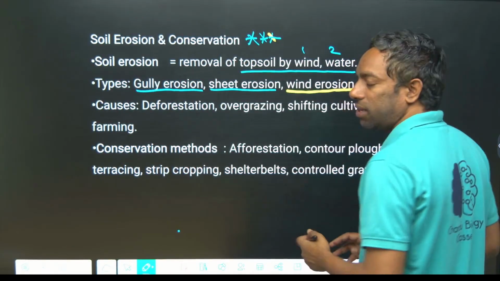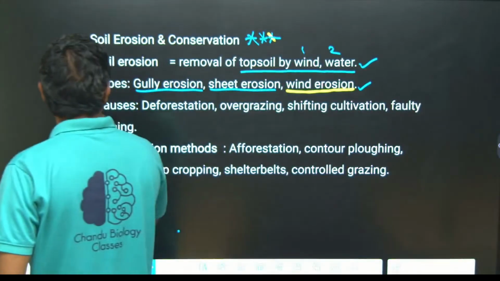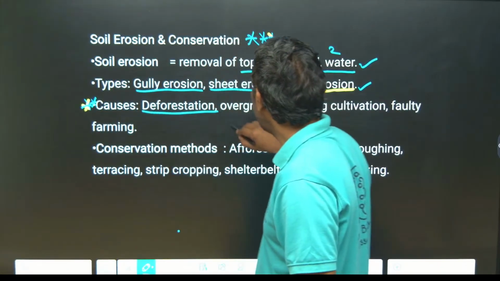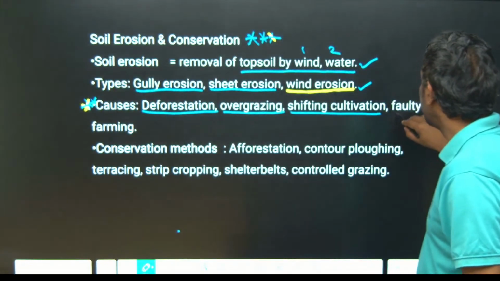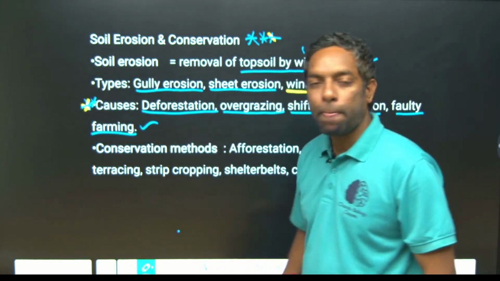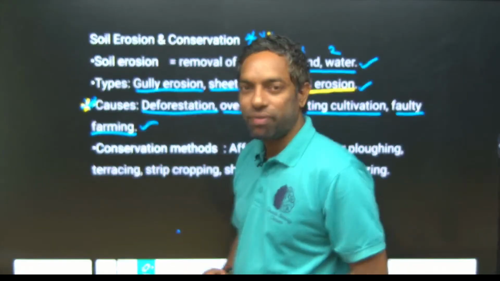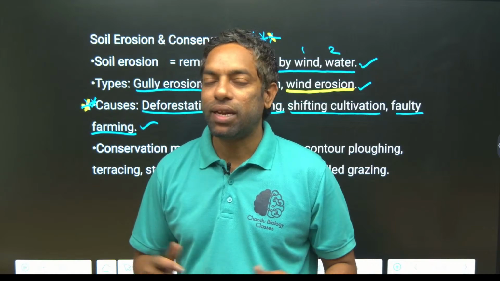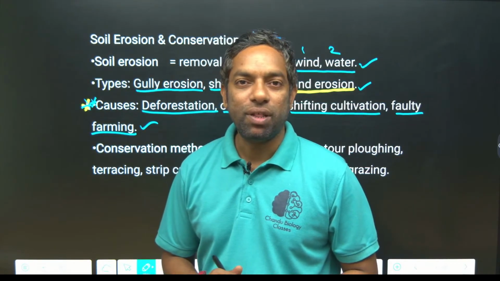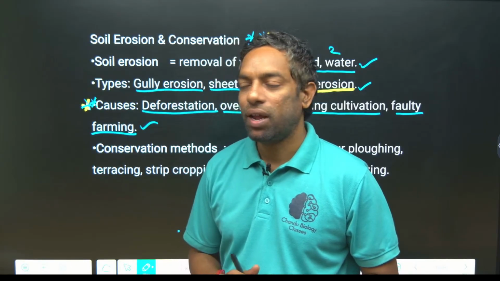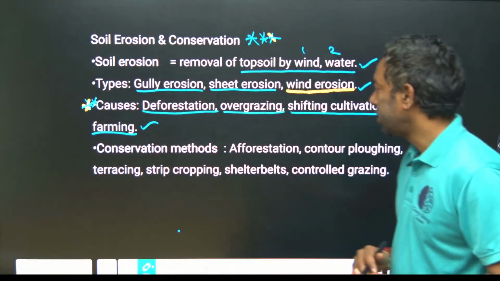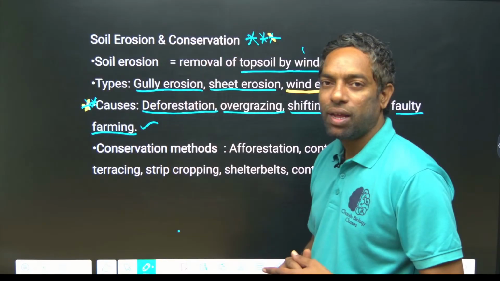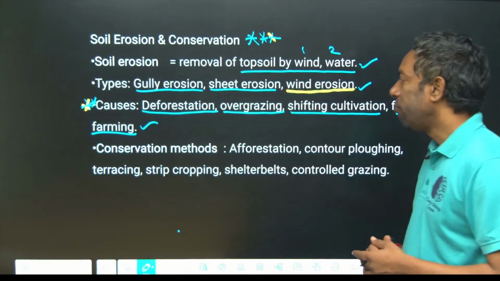Okay, what are the causes? This is important for the exam, guys. What are the causes of soil erosion? They did ask this in a previous year exam. Deforestation, overgrazing, shifting cultivation, faulty farming. If you cut the trees, there is no security for that land surface. Trees protect the land as a defense from rain or wind. In overgrazing, if the plants are eaten by animals, the land can also be affected by wind or rain.